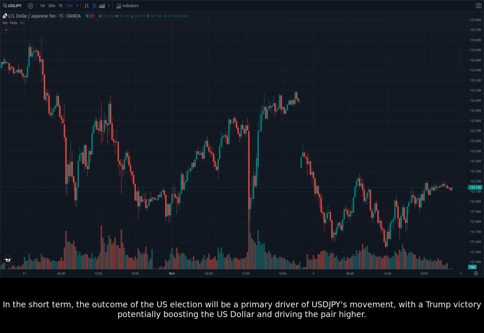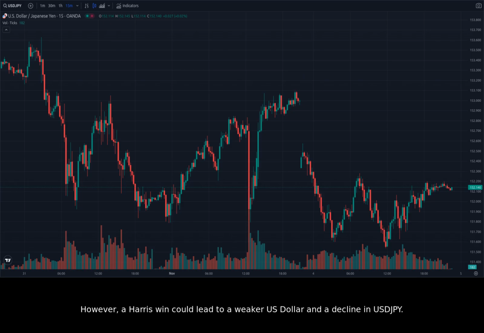In the short term, the outcome of the U.S. election will be a primary driver of USDJPY's movement, with a Trump victory potentially boosting the U.S. dollar and driving the pair higher. However, a Harris win could lead to a weaker US dollar and a decline in USDJPY. Beyond the election, the BOJ's policy decision in December will be another crucial event to watch. If the BOJ decides to raise interest rates, it could further weaken the Japanese yen and push USDJPY higher.